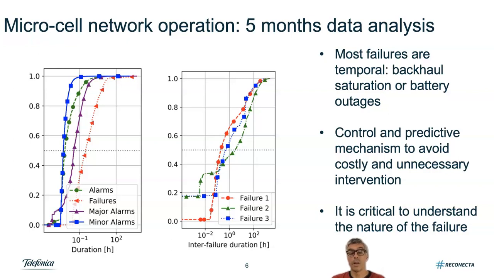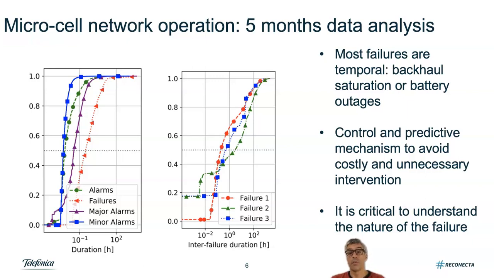On the right-hand side, we analyze the inter-failure time. We observe that for most failures, the inter-failure time is less than 1 hour. So this basically shows that most failures are temporal and flapping. Actually, from an operational perspective, the operation team considers a failure being continuous if the time between two failures is less than 1 hour. These temporal and flapping failures are mostly due to vehicle saturation or battery outage.